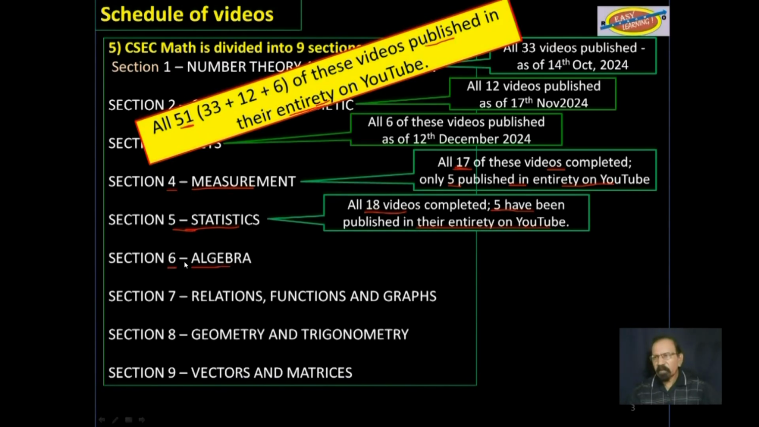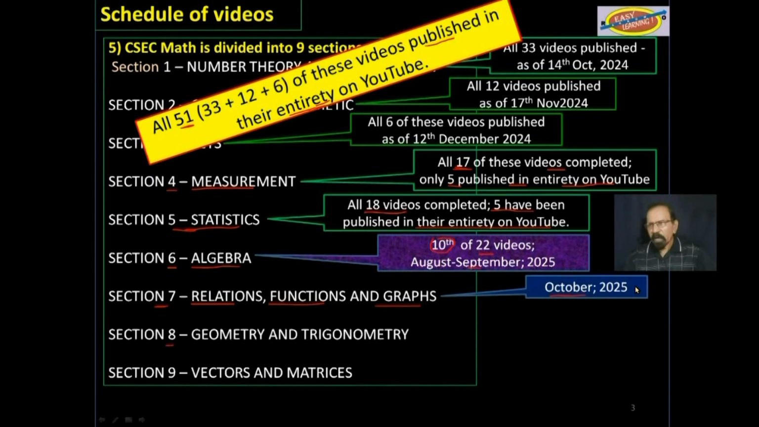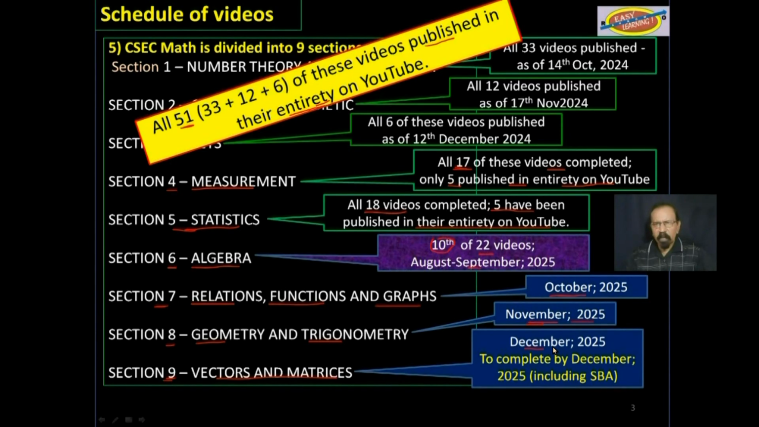Section 6, algebra. We are now here at video 10 of 22 videos, and hopefully by mid-September, this section will be done. Section 7, relations, functions, and graphs, by the end of October. Section 8, geometry and trigonometry, by the end of November 2025. And finally, Section 9, vectors and matrices, by the end of December 2025. That's by the end of this year.